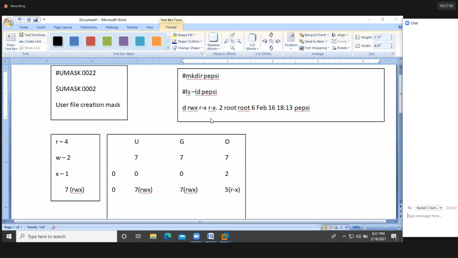So, Maria, that is what I'm saying. I need to provide full permission only for other users, not for groups. 0020, guys. That's it. 0020. 7 minus 0, how much? 7. Then it will become RW here.